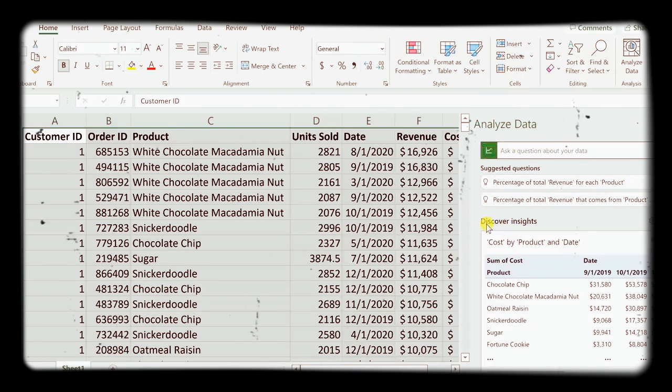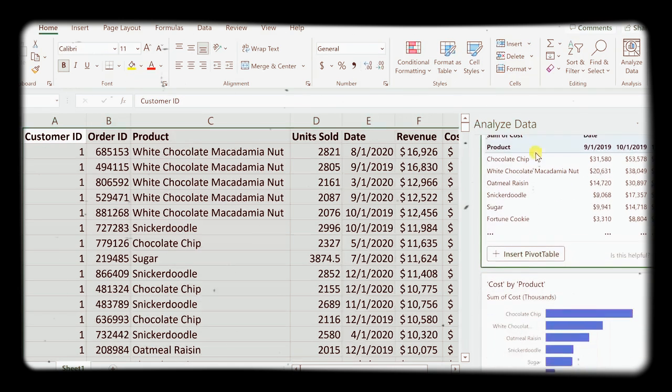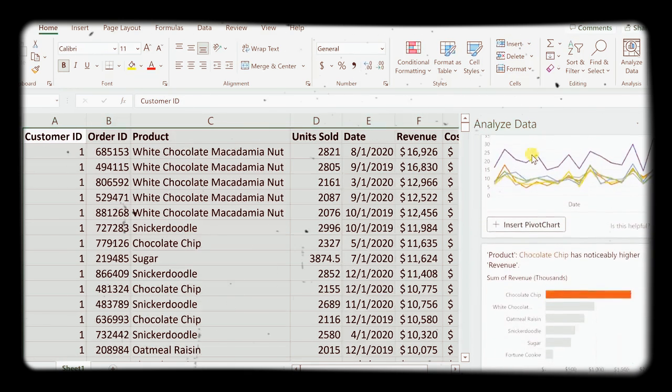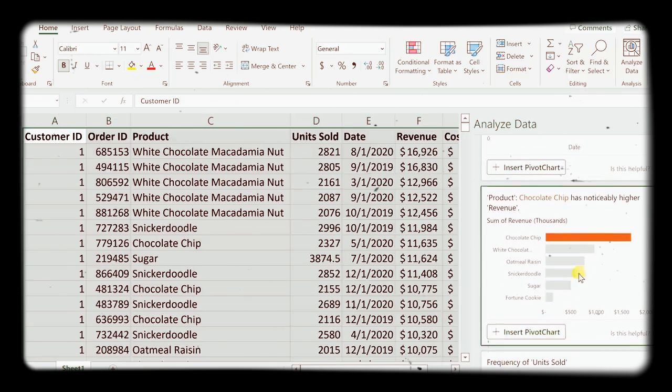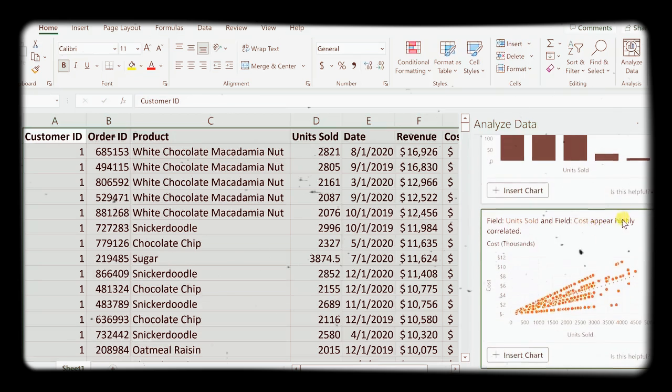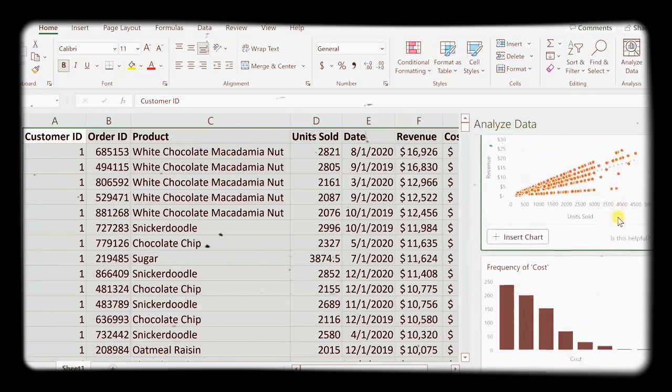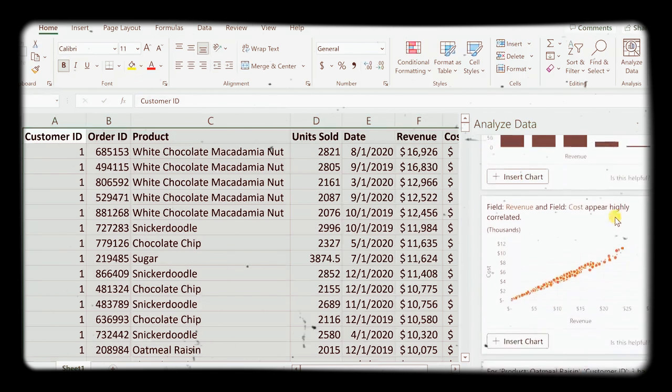Down below, Excel also comes up with automatic insights on my data. Here I see some interesting views. And as I go down here, this is an interesting one. Product chocolate chip has noticeably higher revenue than all the other types. Look at that. And here I could even insert a pivot chart. Down below, I could also click on show all 18 results. This shows me even more insights about my data, and there are all sorts of different interesting things that I probably wouldn't have thought of on my own.